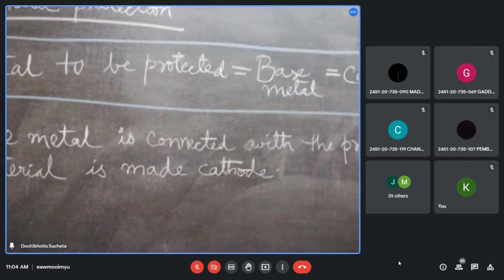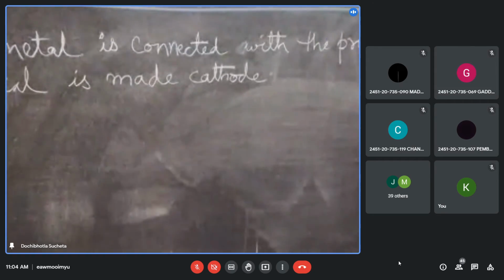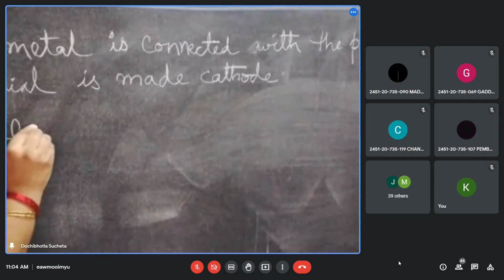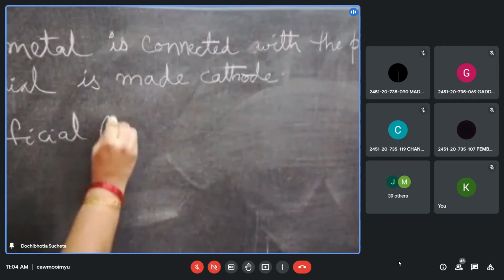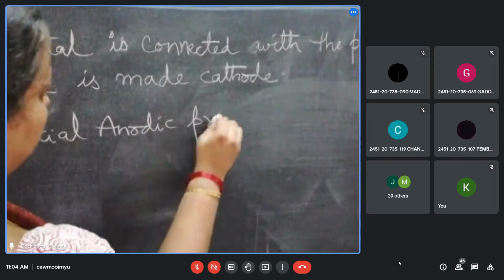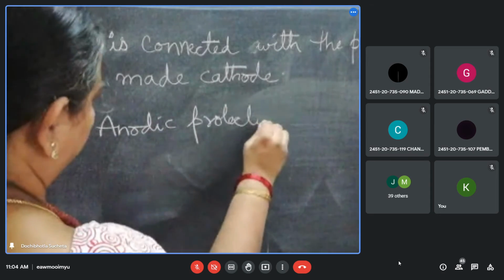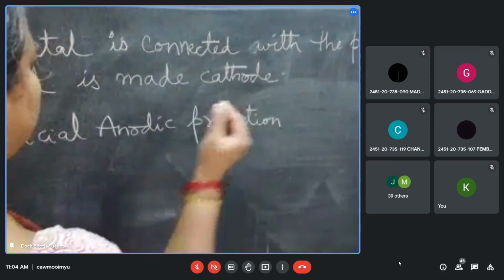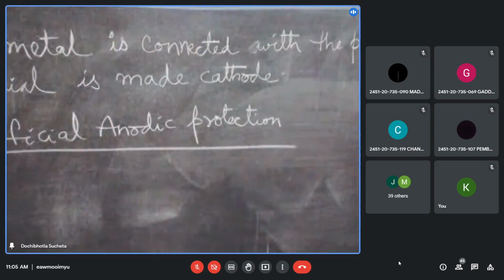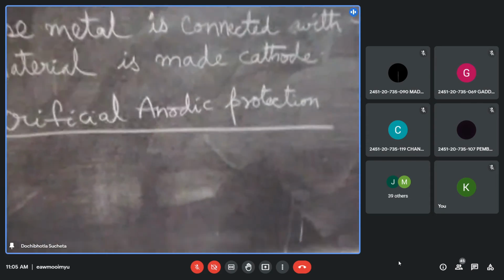Okay? Then I'll start explaining about the next heading. Sacrificial anodic protection. Okay, so what is the block in this?